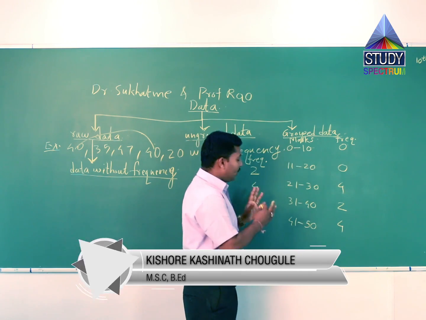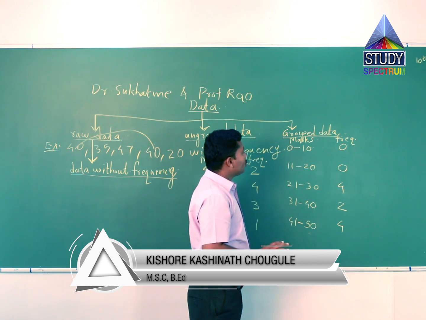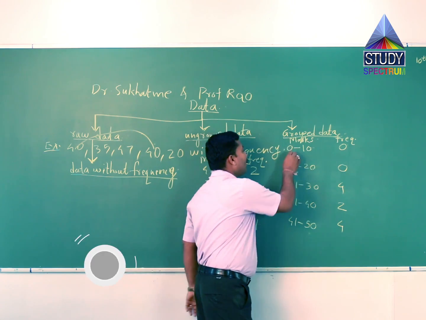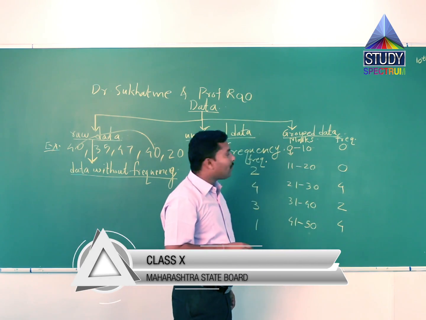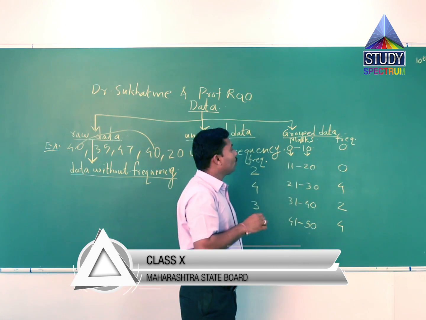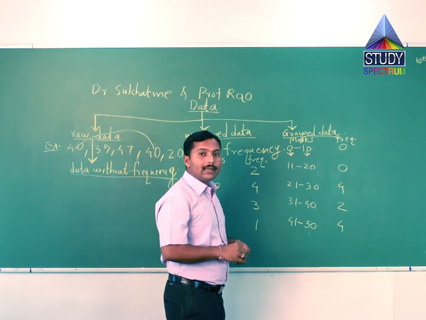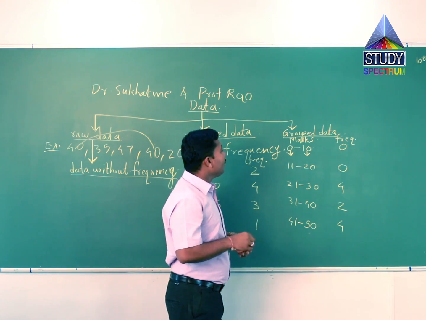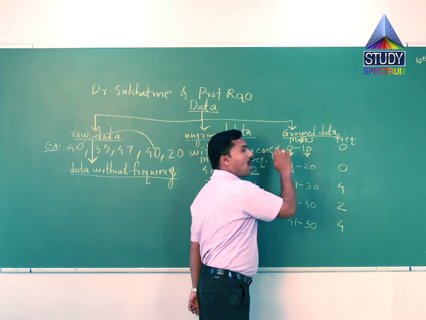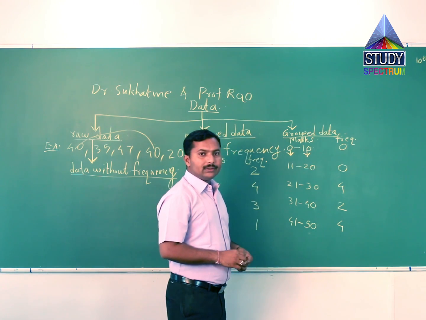But here we look carefully. These are the class intervals. We discuss in detail. The numbers are nothing but boundaries. For 0 to 10, 0 and 10 are the boundaries of that class interval. Boundaries means this is a lower limit and this is an upper limit.